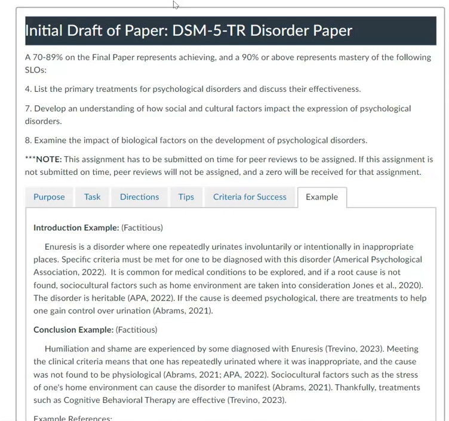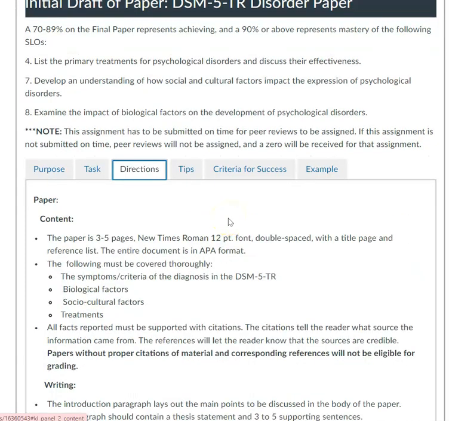So for this paper, you are going to have a title page that is in APA format. Then you're going to have a minimum of 3 to 5 pages that will cover your introduction, your body paragraphs that cover the clinical criteria, biological factors, sociocultural factors, and treatments, and then your conclusion. It has to be in Times New Roman 12 font, double-spaced, with a title page that is separate and a reference list that is separate.